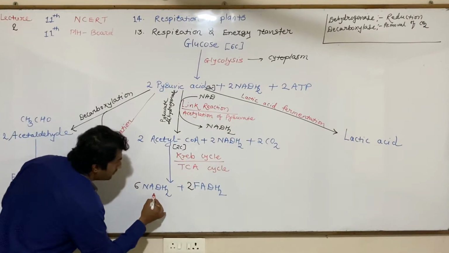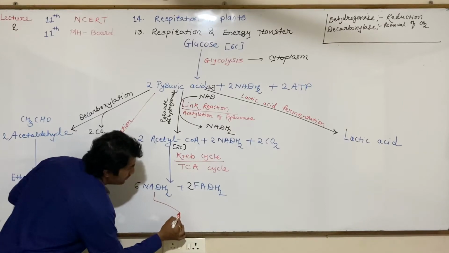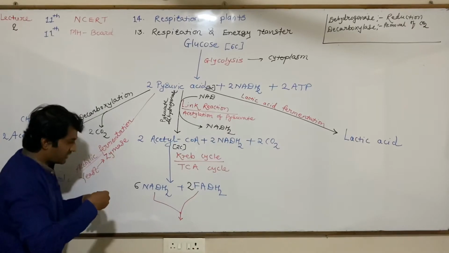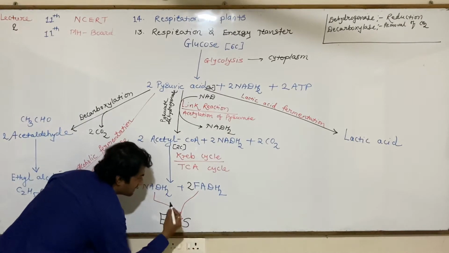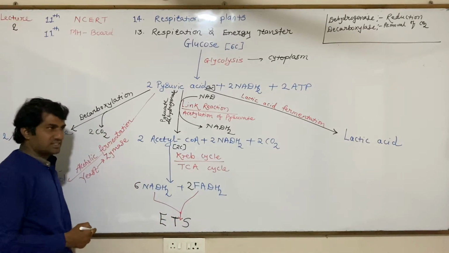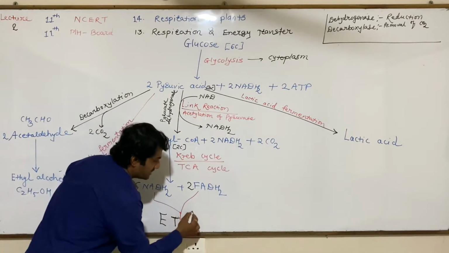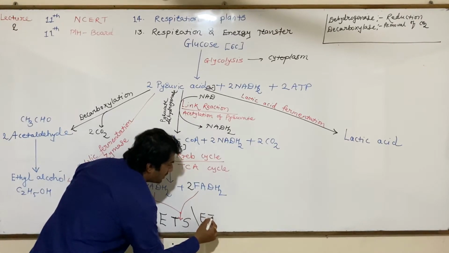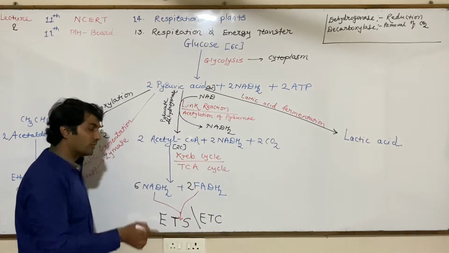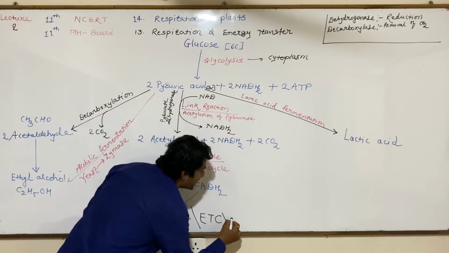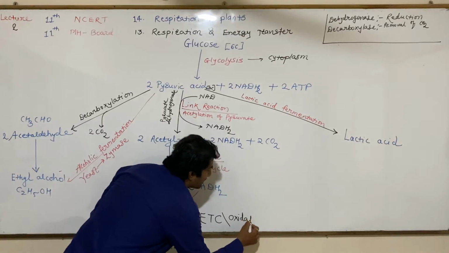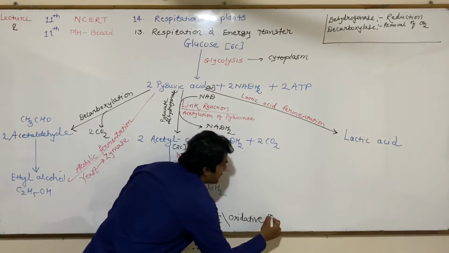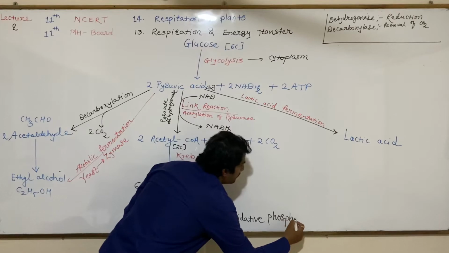This NADH2 and FADH2 enter the electron transport system, ETS, also known as the electron transport chain, or oxidative phosphorylation.